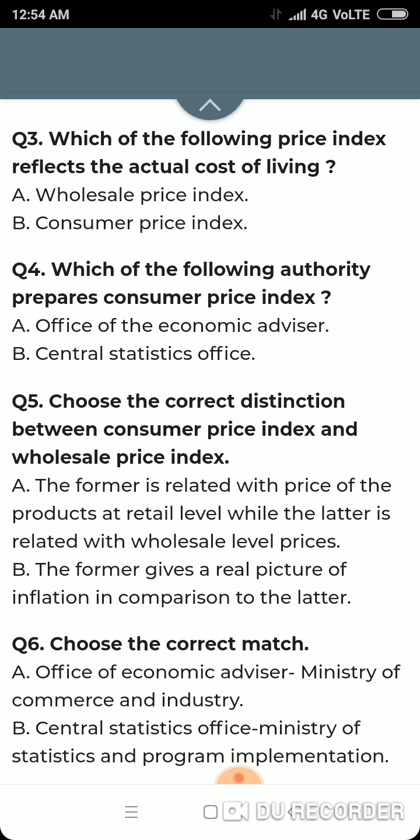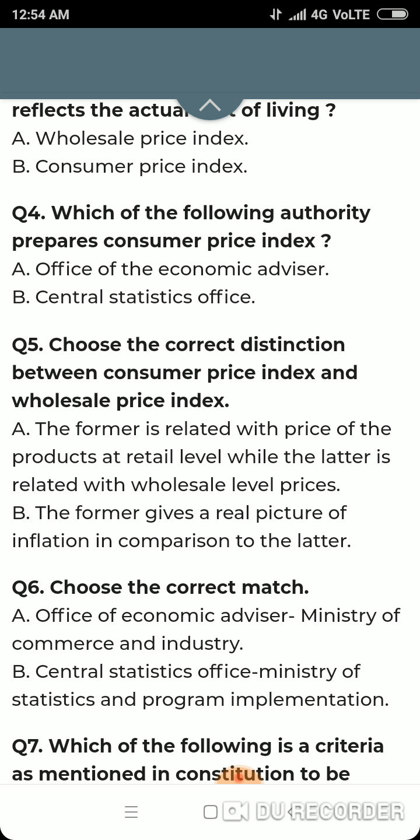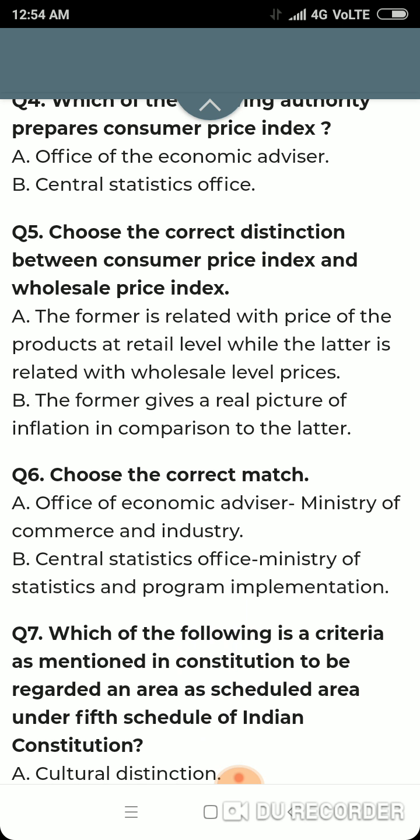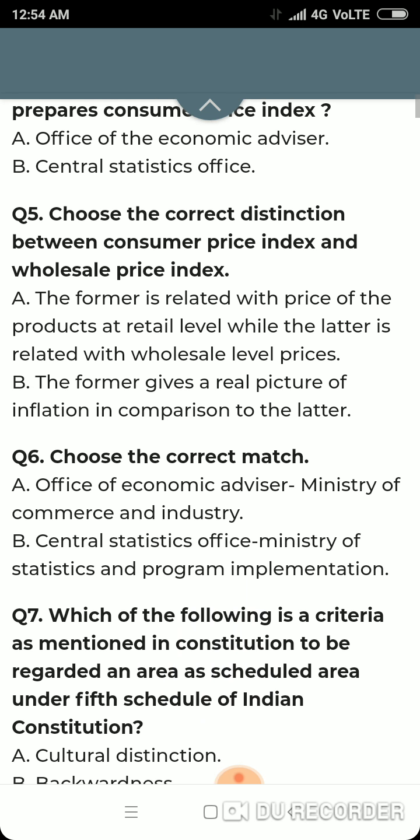Question number 4: which of the following authority prepares Consumer Price Index? Office of the Economic Advisor, Central Statistics Office. Consumer Price Index is prepared by Central Statistics Office, while Wholesale Price Index is prepared by Office of the Economic Advisor.